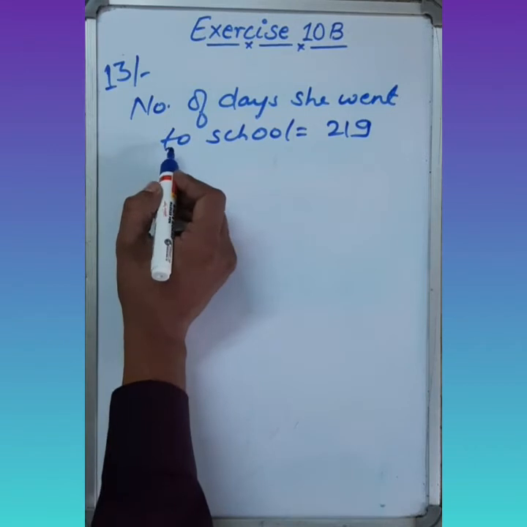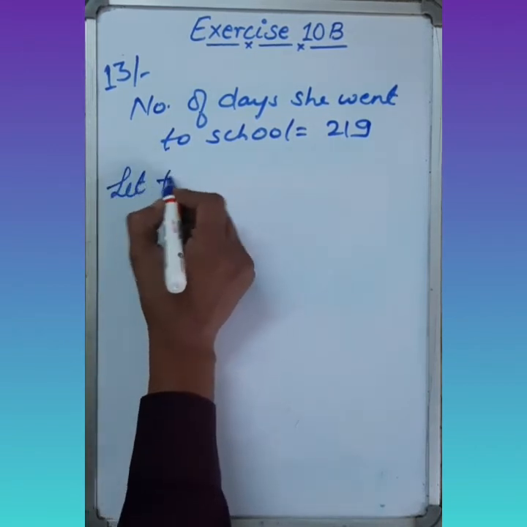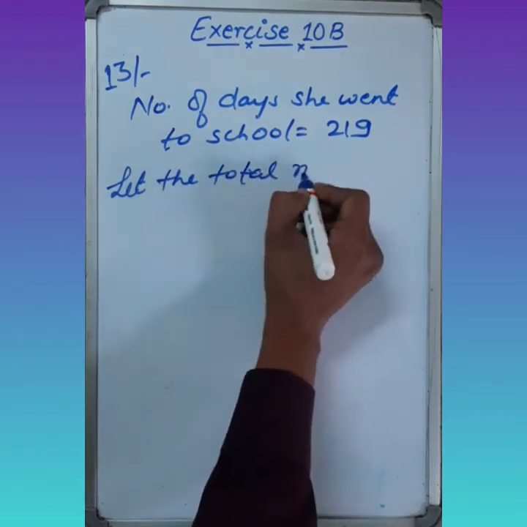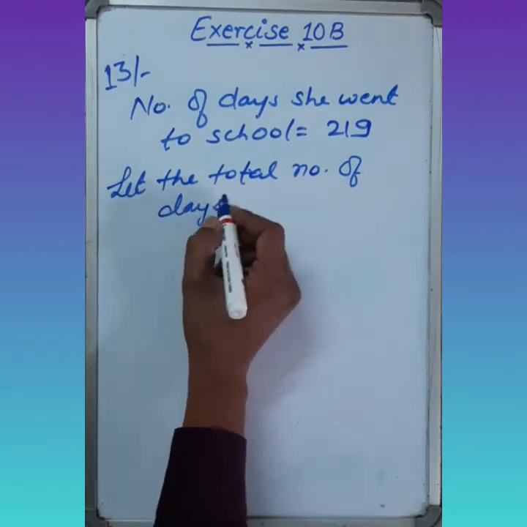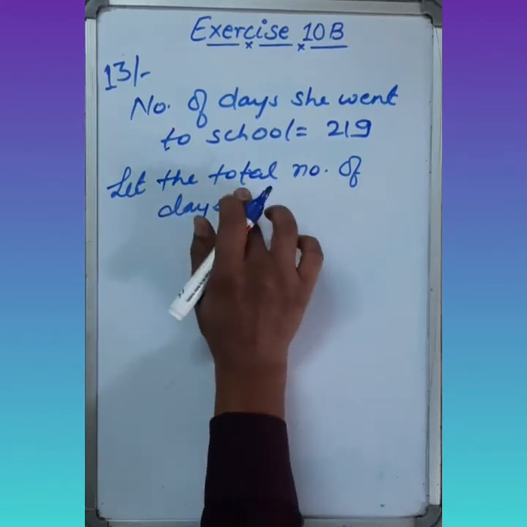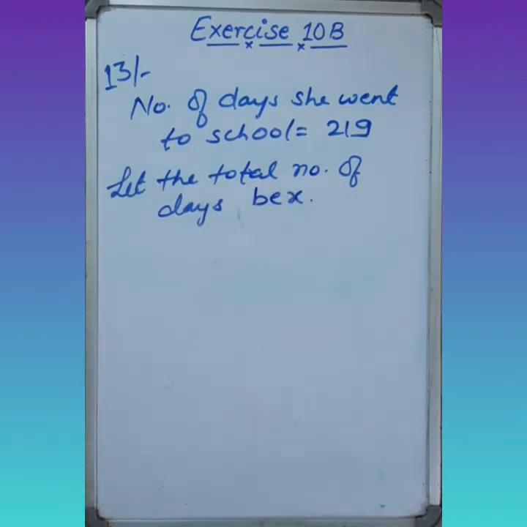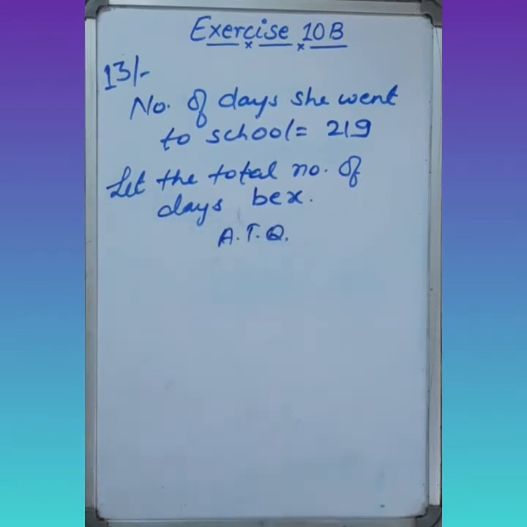So we have to find the total number of working days. So first of all we are going to assume that let the total number of days be x, and she attended 75% of the total working days.